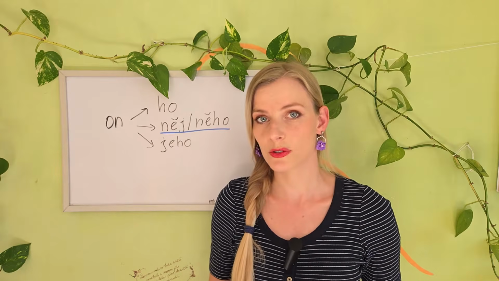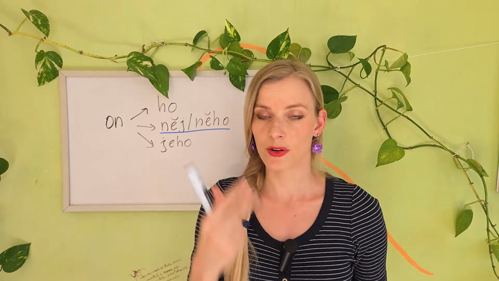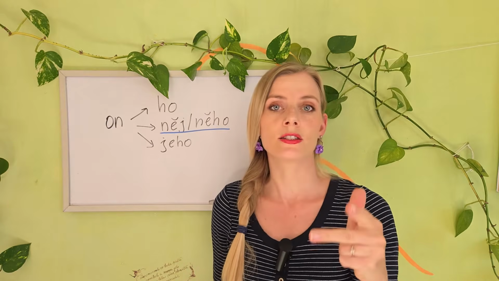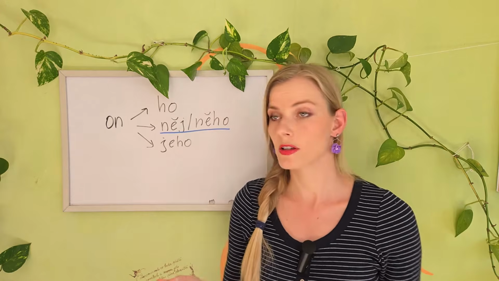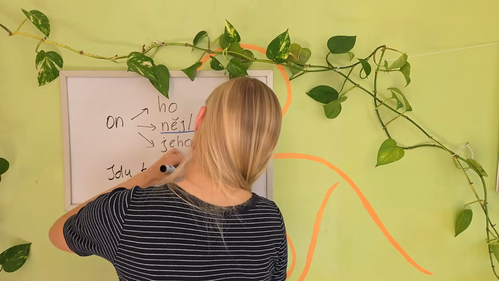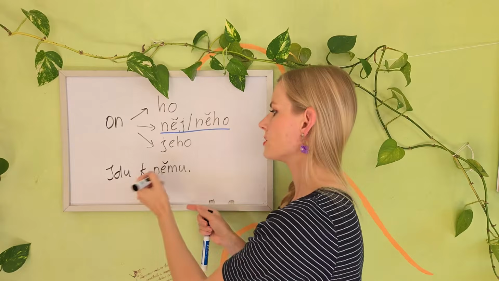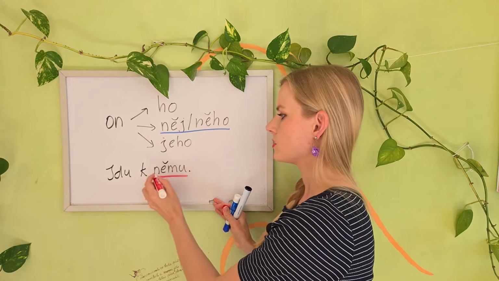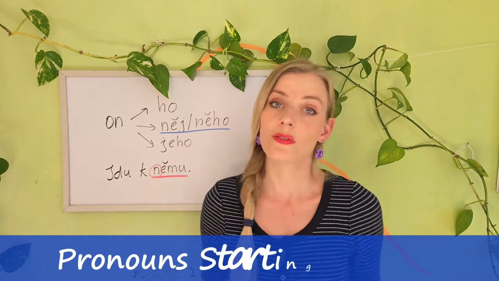When we talk about personal pronouns, these forms would be used in the third person, singular and plural, when we talk about he, she, it, or they. So on, ona, ono, and oni. For example, if you want to say jdu k němu, which would mean I'm going to him, to his house, to see him. Him would start with N. This is the dative case and it would start with N. Be aware that these forms exist and don't be afraid to use them.